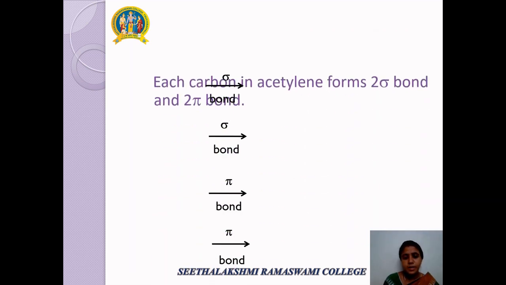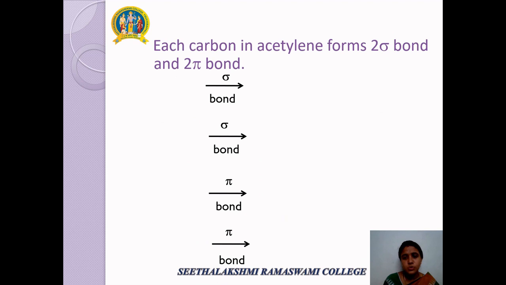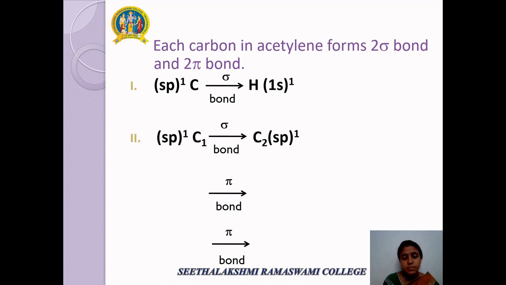Each carbon in acetylene forms 2 sigma bonds and 2 pi bonds. One sigma bond is formed by the overlap of the sp hybrid orbital of one carbon with the 1s orbital of hydrogen. Another sigma bond is formed by the overlap of the sp hybrid orbital of one carbon with the sp hybrid orbital of another carbon.